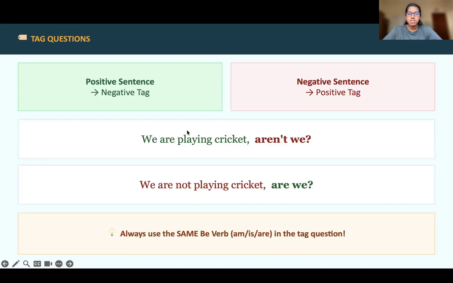Positive sentence, negative tag. We are playing cricket, aren't we? We are playing cricket is the positive sentence here, so we ask the tag question with the negative, aren't we. Negative sentence, positive tag. We are not playing cricket. Are we? Always use the same be verb in the tag.